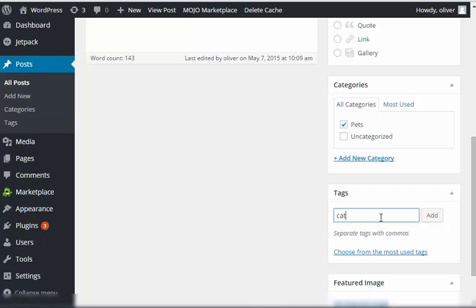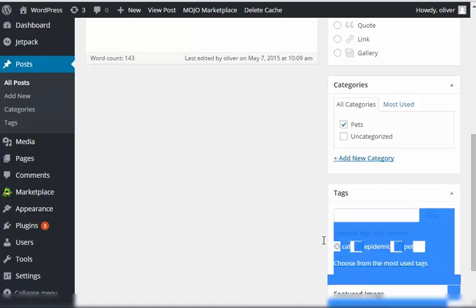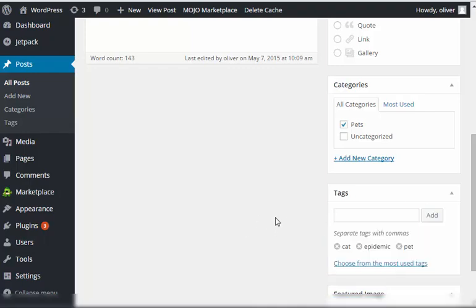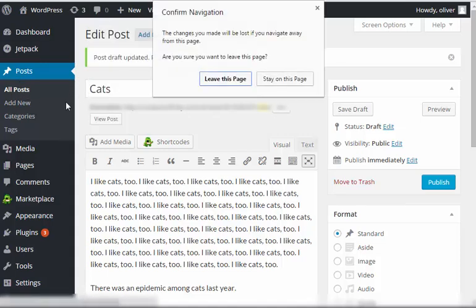So I'm going to add the tag cat because the word cat is still related to the article. Add. I'm going to put epidemic because the article still talks about an epidemic. There you go. And of course, I'm going to add pet because it's still talking about pets, which is, of course, in this article, cats. There you go. Please take note, I have cat, epidemic, and pet.